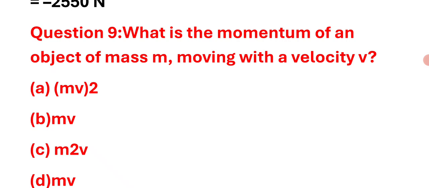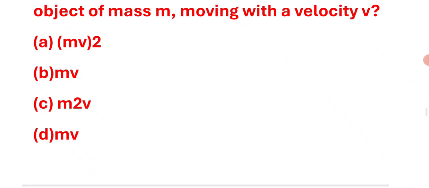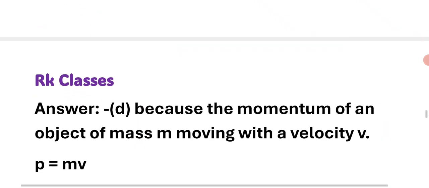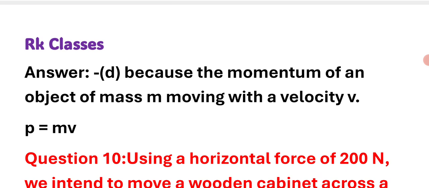Question number 9. What is the momentum of an object of mass m moving with a velocity v? Option A, mv whole square. Option B, mv. Option C, m square v. Option D, m into v. Right answer. B and D are the right answers because the momentum of an object of mass m moving with a velocity v is equal to p is equal to m into v.